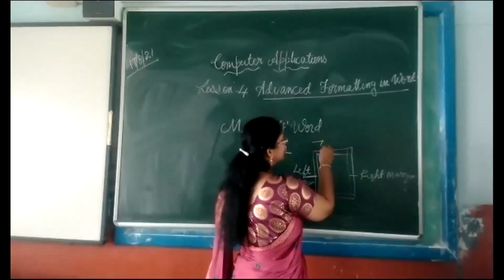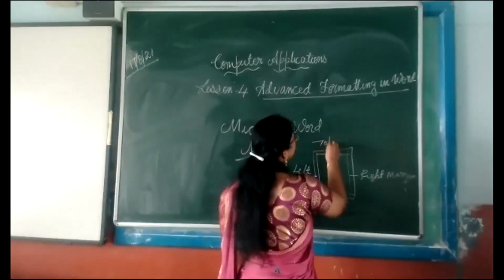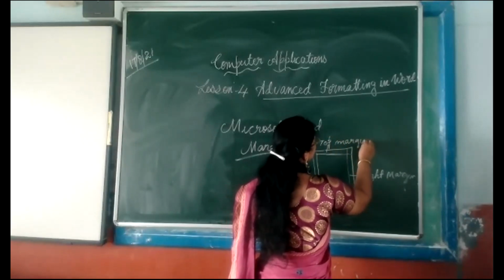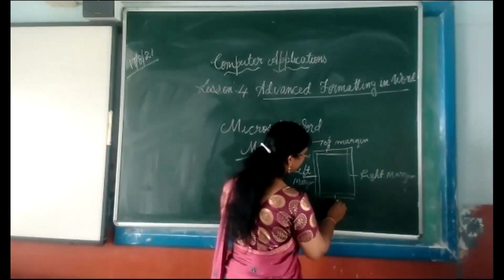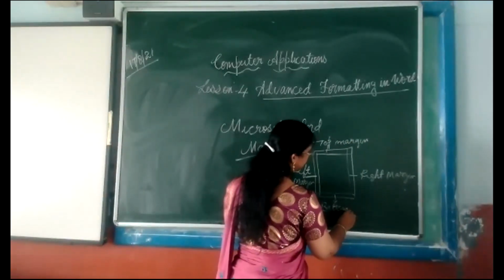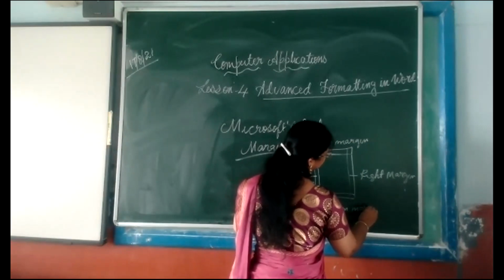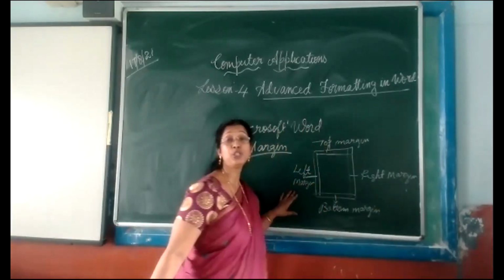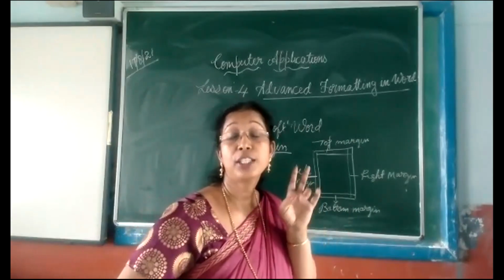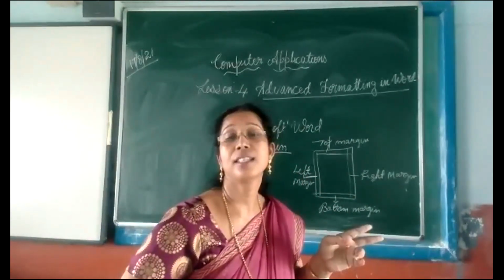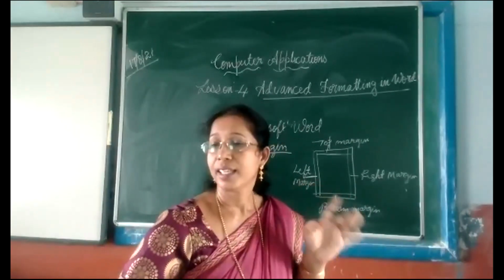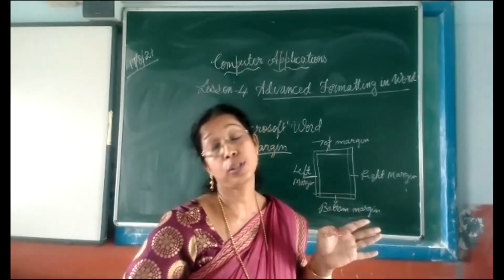Here it is, the top margin. This side you have the bottom margin. So a page has four margins: top margin, left margin, right margin, bottom margin.